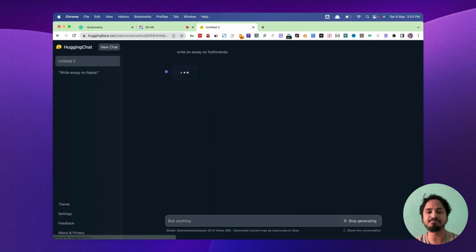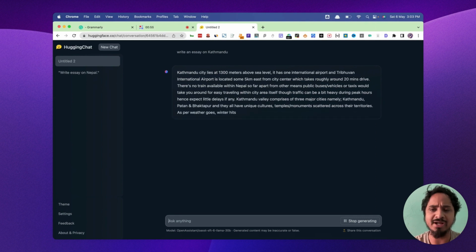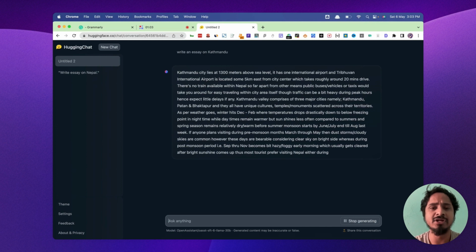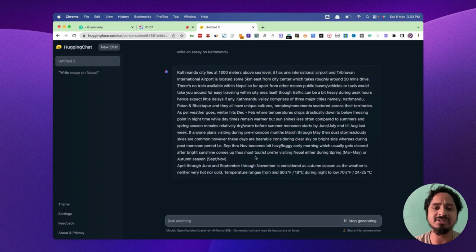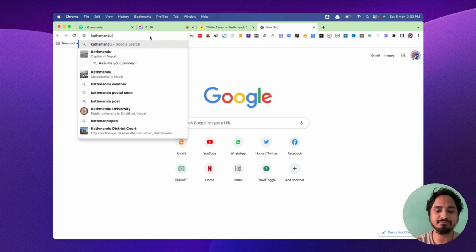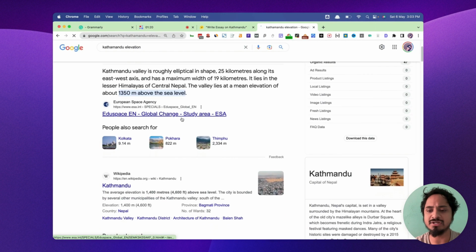So let's see. Okay, it generates the output pretty fast, performs similar to ChatGPT 3. ChatGPT 4 is kind of slow, but 3 is fast, so it performs similar to 3. Okay, so Kathmandu lies at 1300 meters above sea level. Let's see if it is true or not. Kathmandu elevation. We're going to type so 1400 in meters.